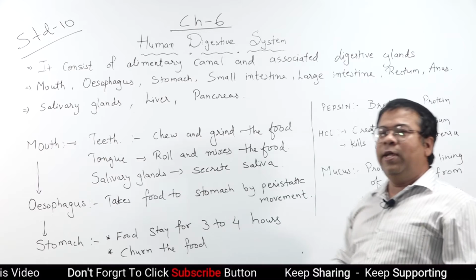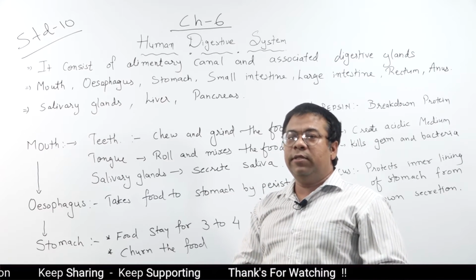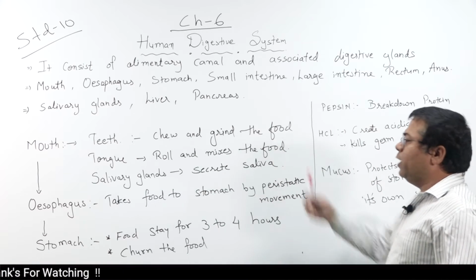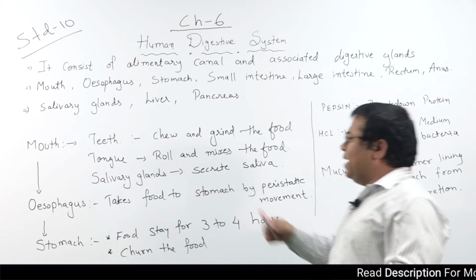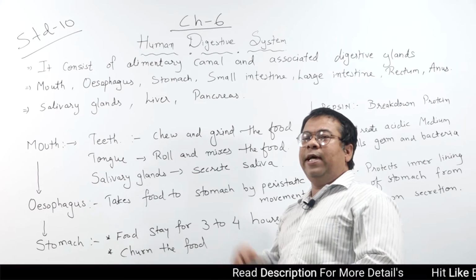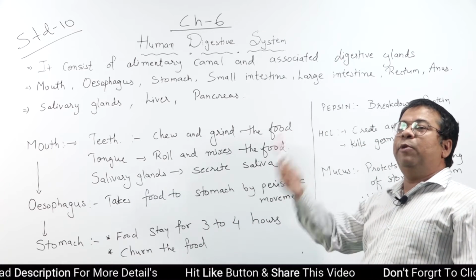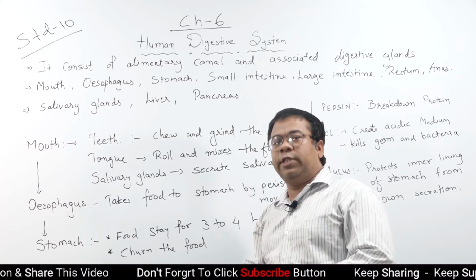It makes the food slippery, so it can easily pass from the mouth and reach the stomach. Second, digestion itself starts in the mouth, because the salivary gland secretes an enzyme that converts carbohydrate into starch.